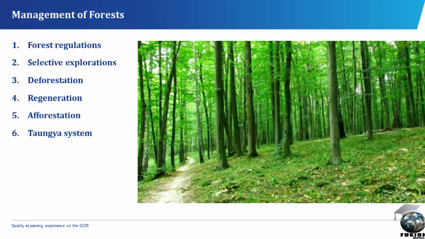Regeneration is the process of forest regrowth after it has been exploited. It is a deliberate government policy in the restoration of deforested areas after exploitation to balance the ecosystem. There are two main types of regeneration, which are natural regeneration and artificial regeneration.